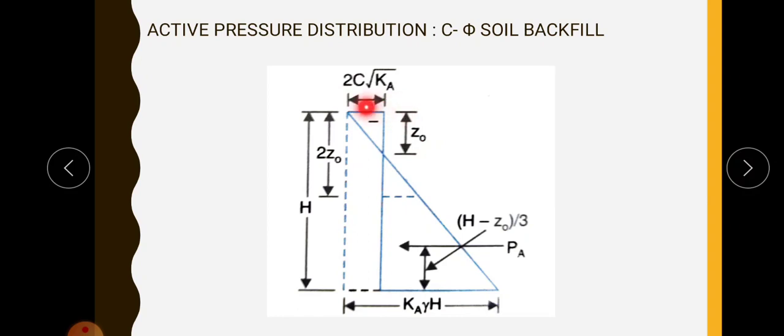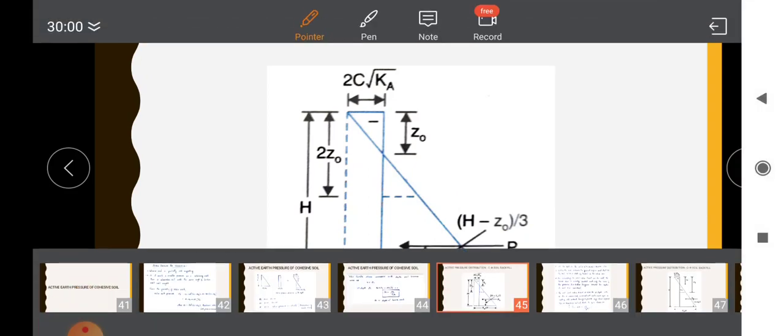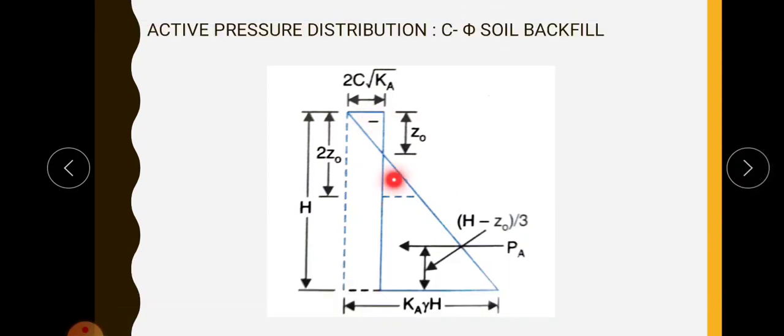Here it is minus 2c root Ka, because it is away from the origin, and at the bottom this is Ka into gamma into h. I have told that here it is negative, and at the other depth of Z naught, that is total depth 2 times Z naught, or 2 times ZC, this is minus and this is plus, so overall the net active earth pressure will be 0. That is one point.